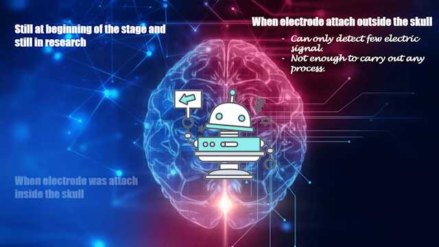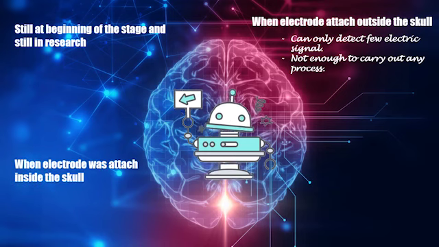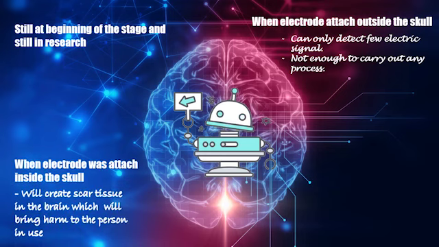Another method is attached inside the skull. For this method, it will create scar tissue in the brain, which will bring harm to the person in use. So even though it can detect a stronger signal, it will harm the person in use also. So for this method, it brings more harm compared with the benefit.